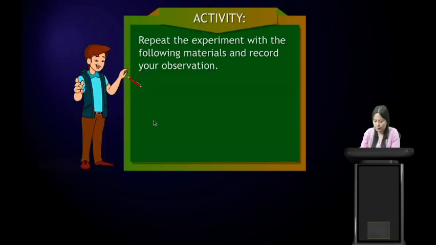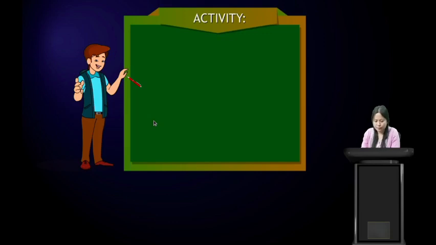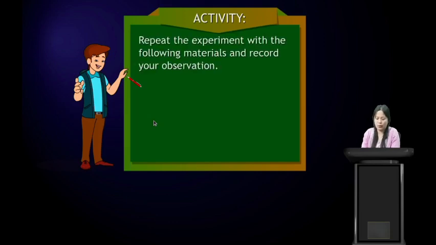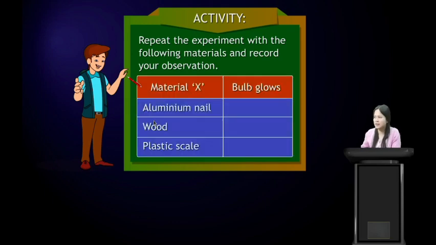Activity: repeat the experiment with the following materials and record your observation. Make the same setup of the circuit, then connect two wires using an aluminum nail and check whether the bulb glows or not. Similarly, take wood, plastic, scale, and you will see which of the following substances is a good conductor of electricity and which is a poor conductor of electricity.